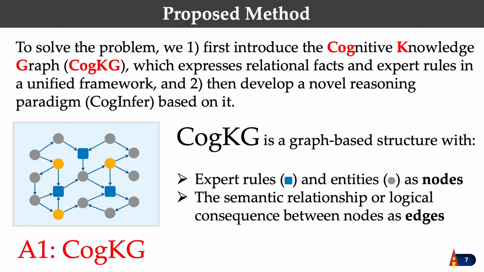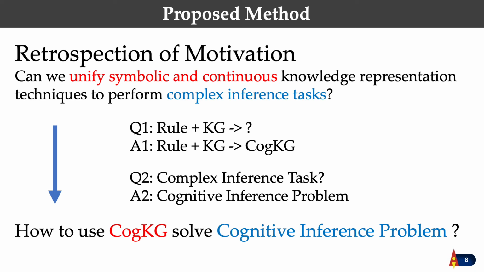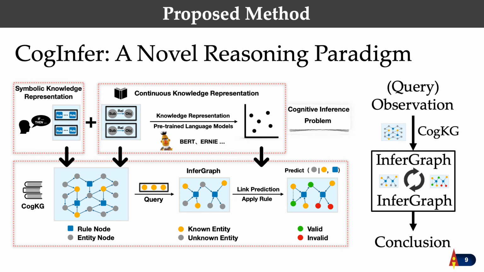Briefly speaking, CogKG is a graph that expresses relational facts and expert rules in a unified framework. So obviously, a possible answer to the first question could be CogKG. Now, let's go back to the motivation. After answering the above two questions, we can now convert the general motivation to a more practical challenge, that is, how to use CogKG to solve the cognitive inference problem. This gives rise to the CogInfer, which is a novel reasoning paradigm based on CogKG.